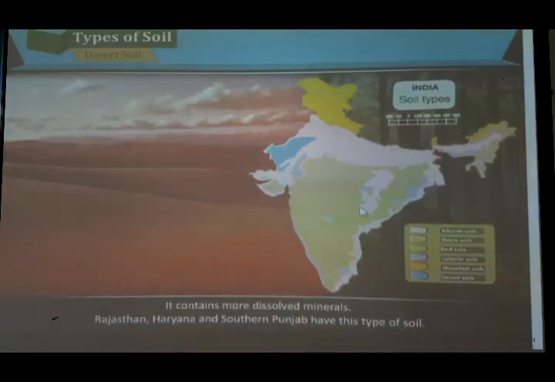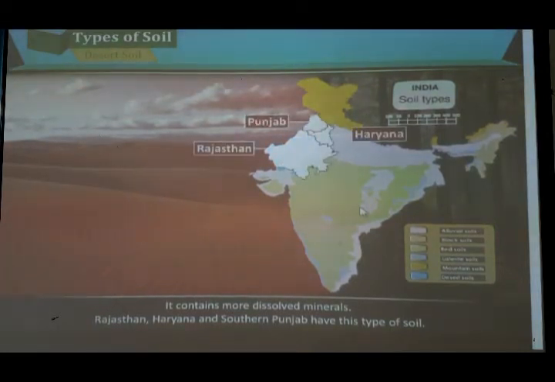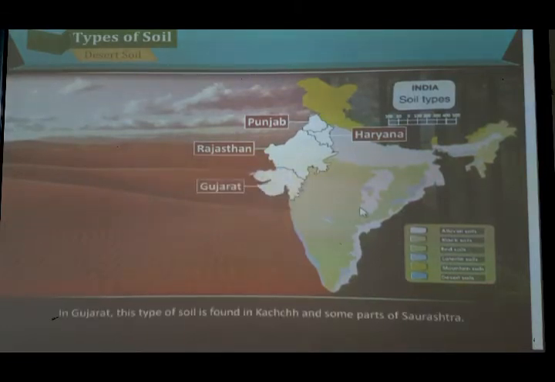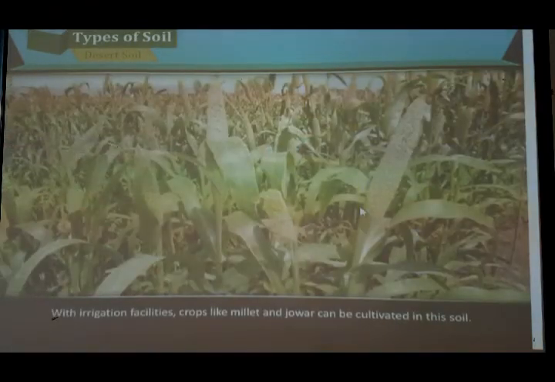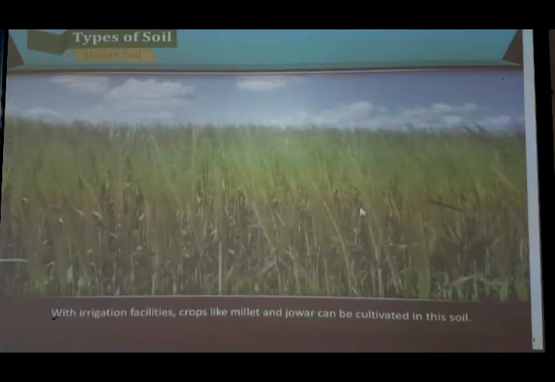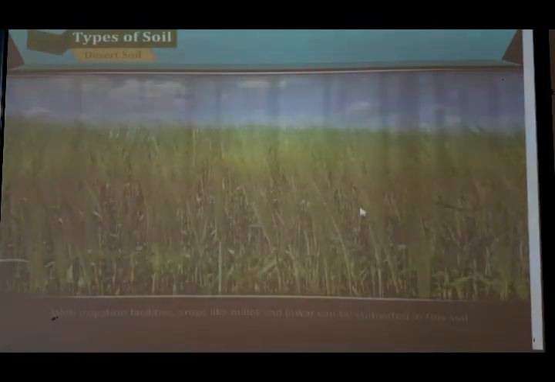It contains more dissolved minerals. Rajasthan, Haryana and southern Punjab have this type of soil. In Gujarat, this type of soil is found in Kutch and some parts of Saurashtra. With irrigation facilities, crops like millet and jowar can be cultivated in this soil.